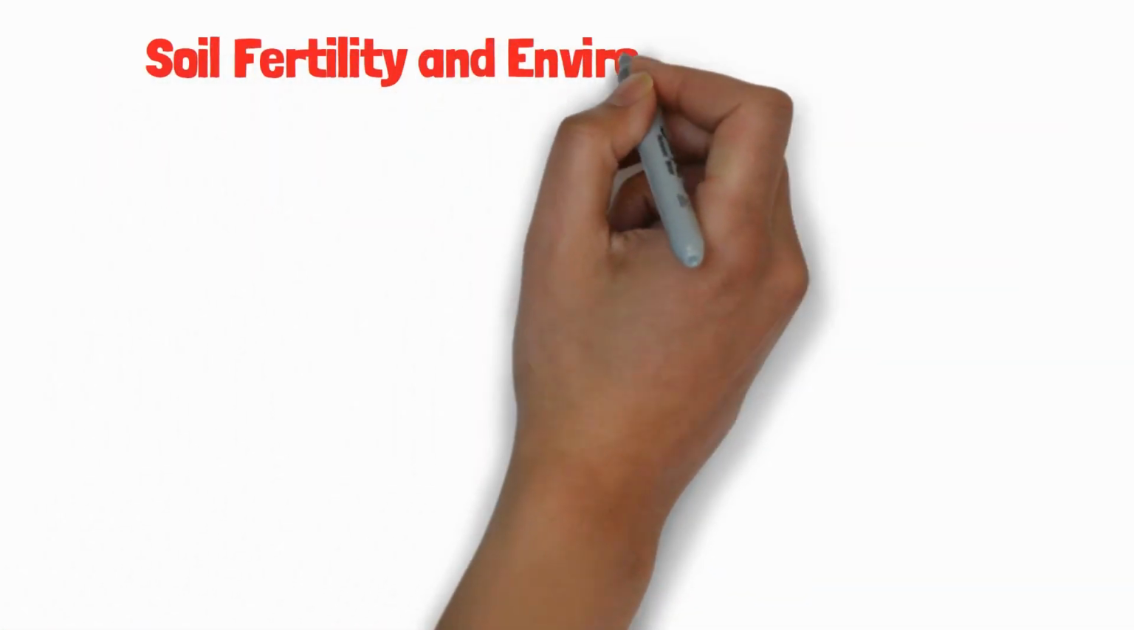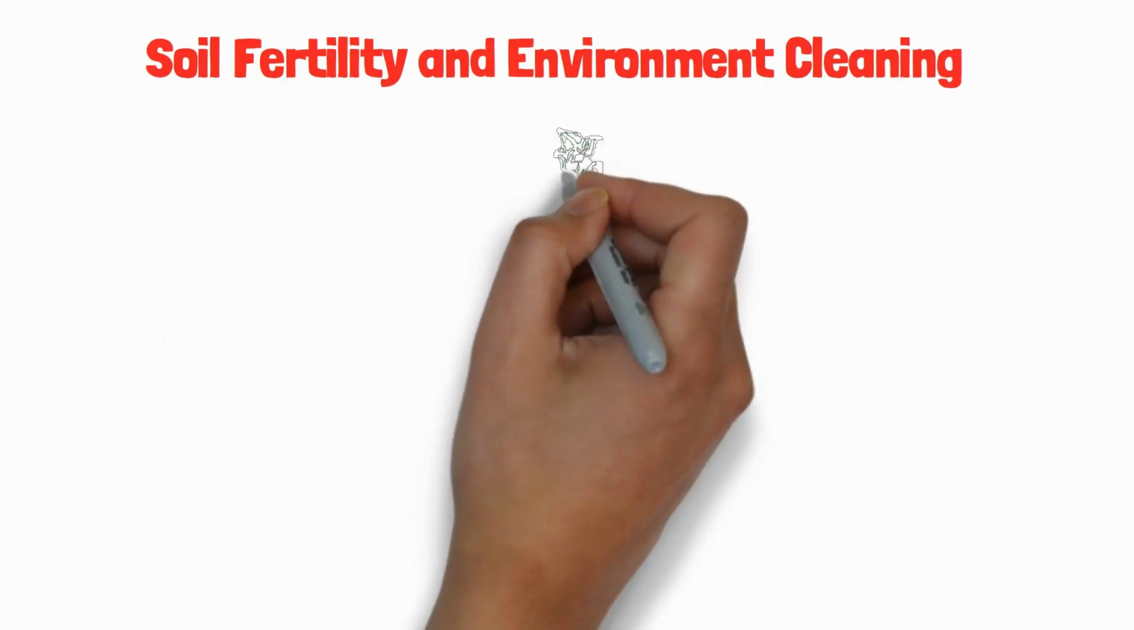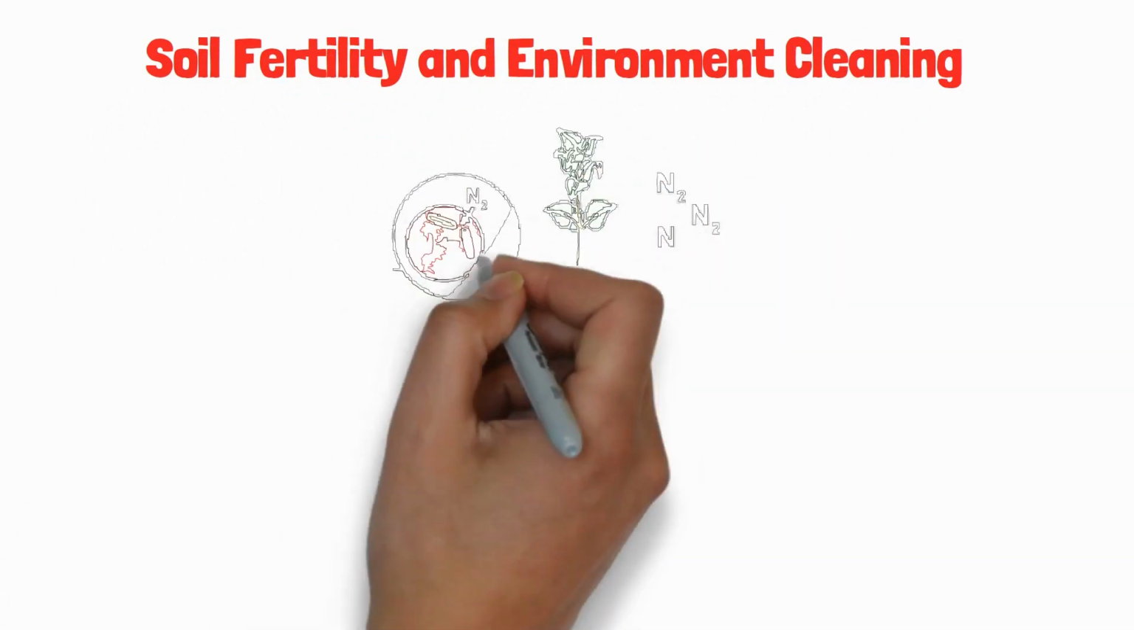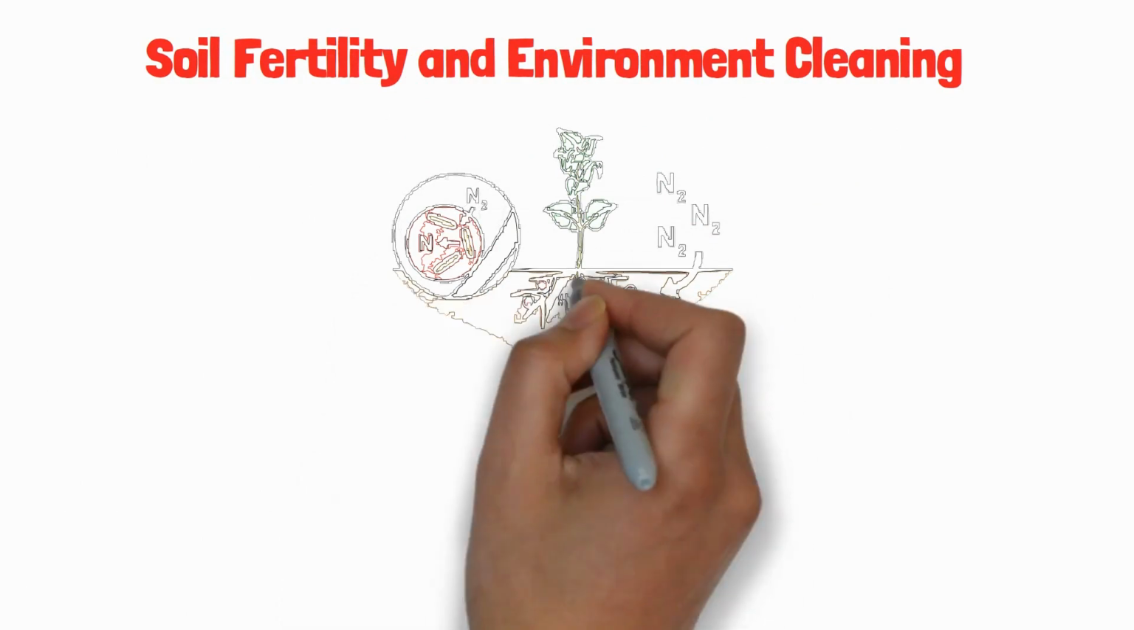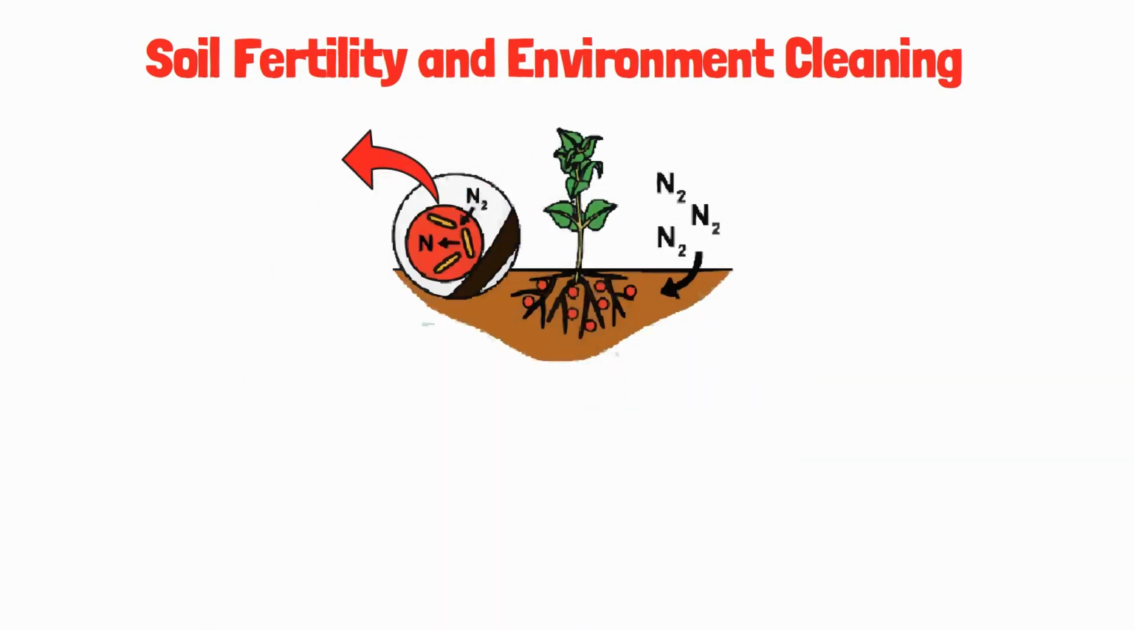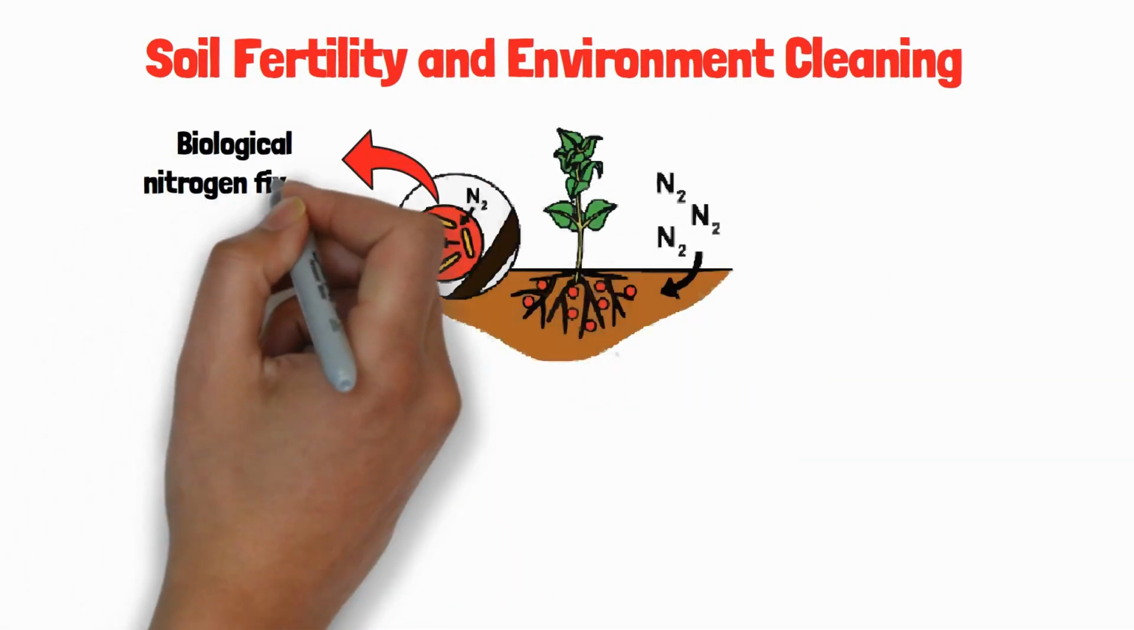Soil fertility and environment cleaning. Some useful bacteria can fix nitrogen from the atmosphere to enrich the soil with nitrogen and improve its fertility. These microbes are commonly known as biological nitrogen fixers.